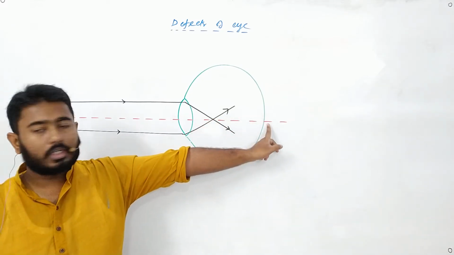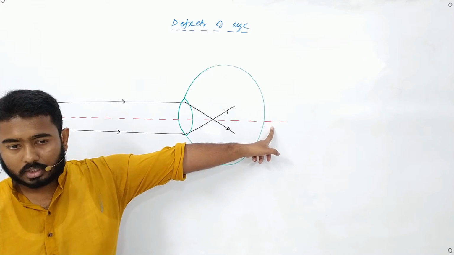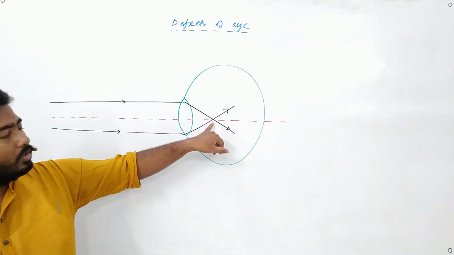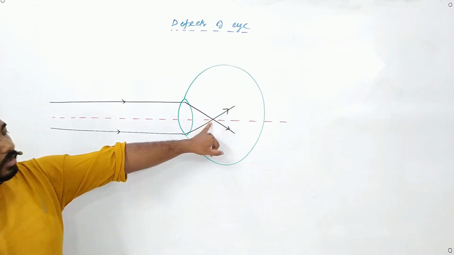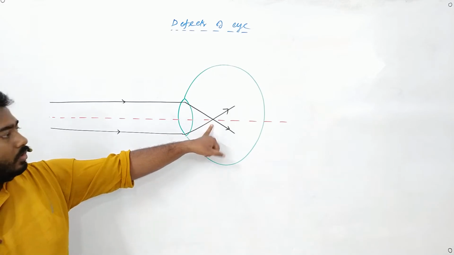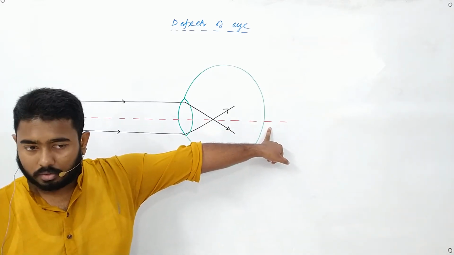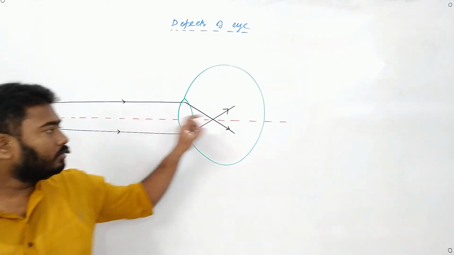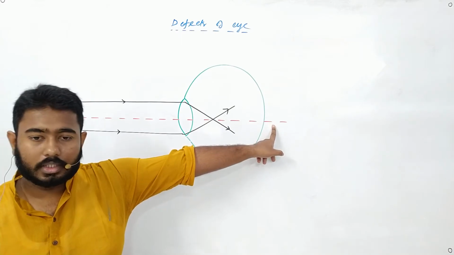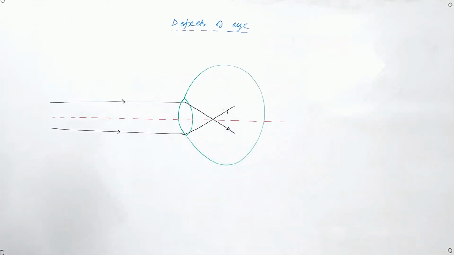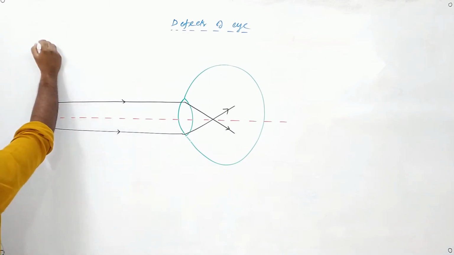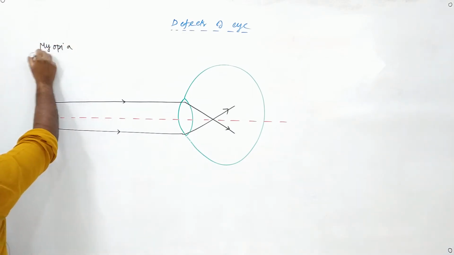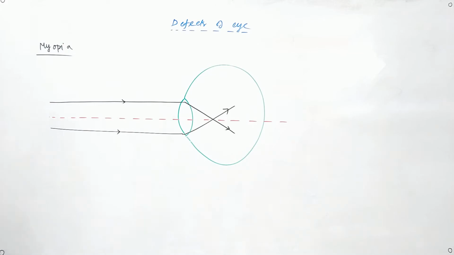Are they intersecting on the retina? No. But when we have to see an image distinctly, it means that the rays of light must intersect over the retina, right? This condition is known as myopia. What is it known as? Myopia.